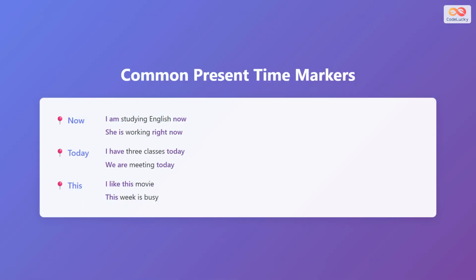Let's learn common present time markers. The first marker is now. Now means right at this moment. For example, I am studying English now. She is working right now. The second marker is today. Today means the current day. For example, I have 3 classes today. We are meeting today. The third marker is this. This refers to the current time or thing. For example, I like this movie. This week is busy. When you use these markers, always use present tense verbs.